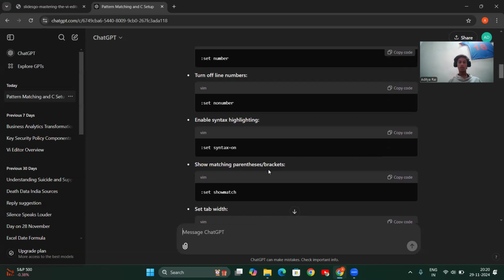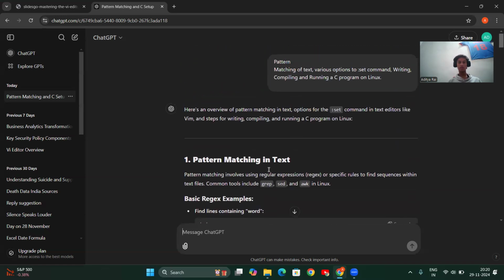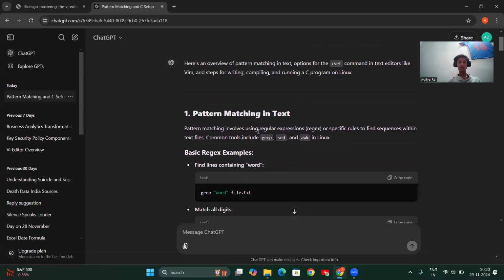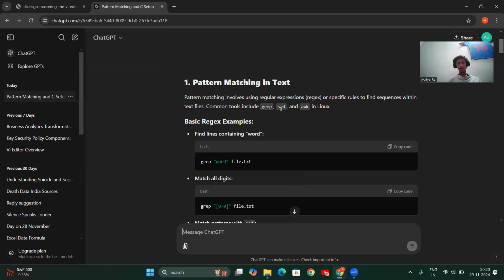The next thing to study is pattern matching in text. Pattern matching involves using regular expressions, regex, or a specific rule to find sequences in a text file. Common tools include the grep command, sed command, and awk in Linux. I have usually studied only one of these commands.